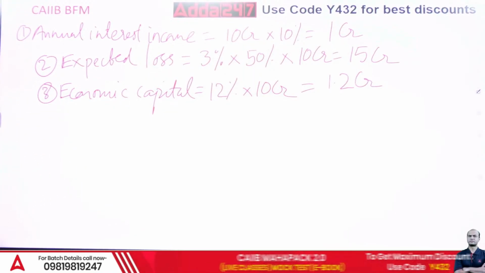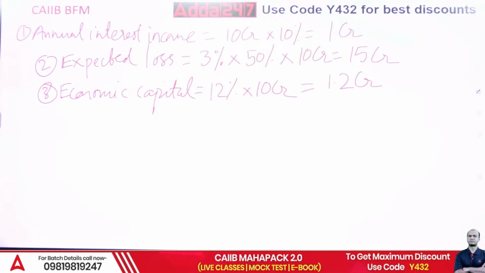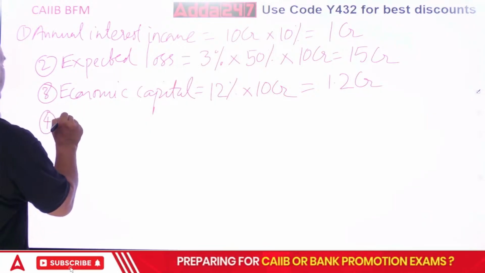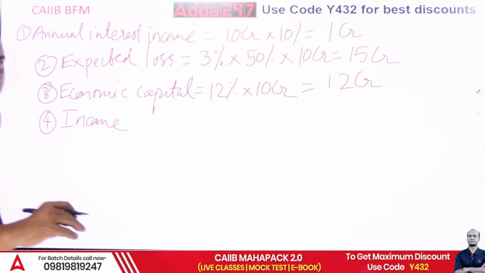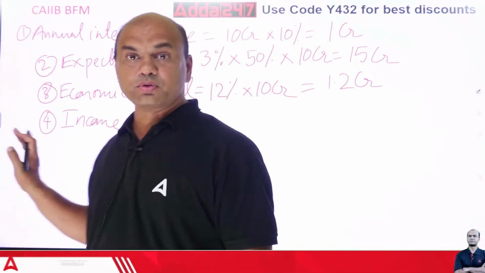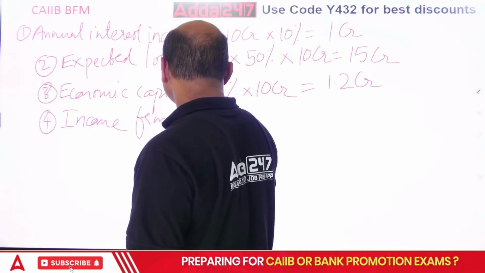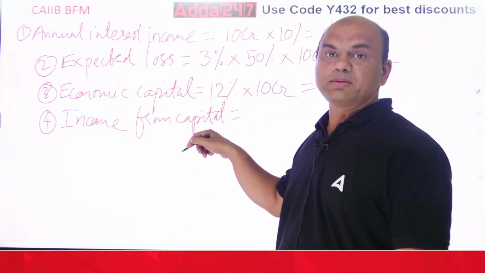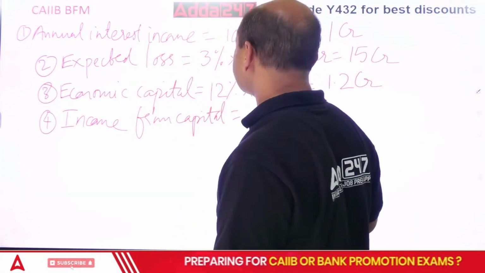Now income from capital. What is income from capital given? Income from capital. So income from capital is what? Economic capital, say this, fourth. Income from capital. Now we have come almost to the last stage. There are only 5 steps. So we are on the 4th stage now. So income from capital. Very important term. See, for 1 mark per element. So 5 marks you have. Okay.